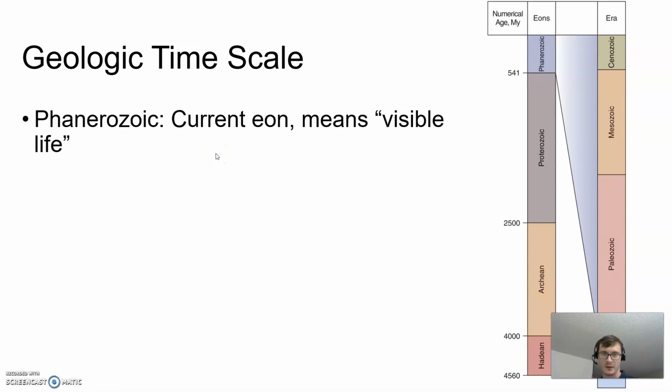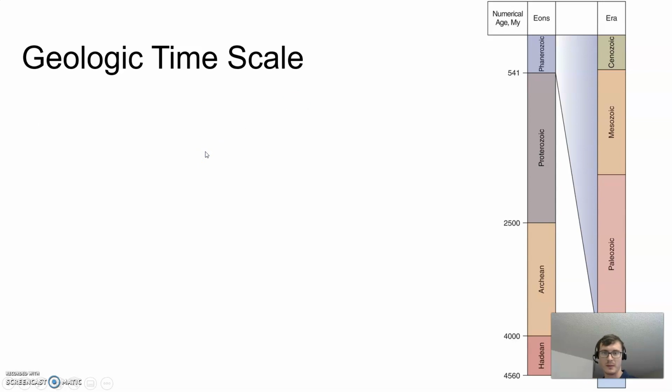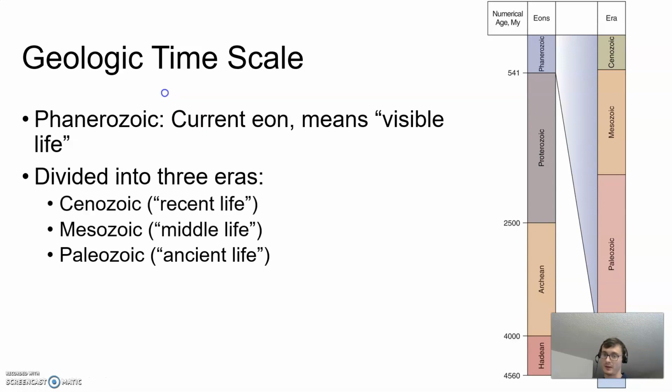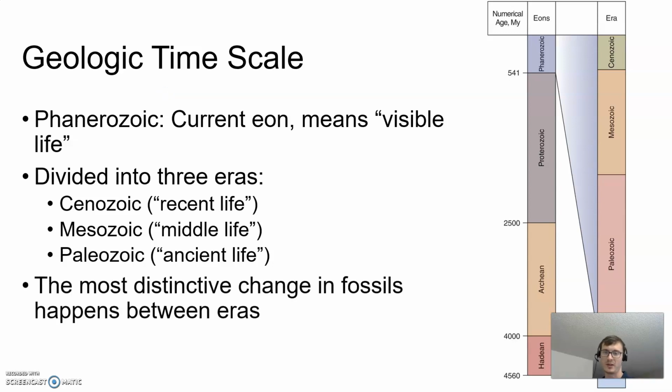And we talk about the Phanerozoic in terms of these three big units. We talk about Paleozoic, ancient life, or Mesozoic. Meso is in the middle, and then our Cenozoic, all the recent life. The Paleozoic is mostly dominated by ocean life, Mesozoic by reptiles, and the Cenozoic by mammals. And the most profound changes in the fossil record are those that occur between these.